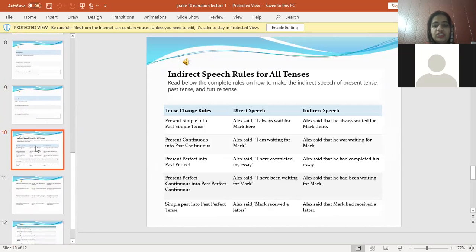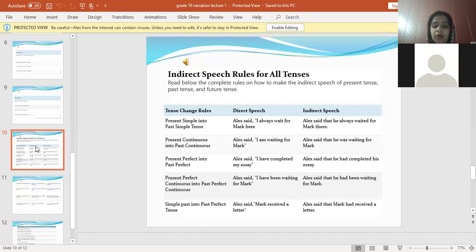Then we have the rules for change in tenses. The second rule, we will quickly discuss, that is change in indirect speech rule for all the tenses. This is that simple present will be changed into simple past, means first form will be changed into second form. Present continuous into past continuous, means is, am, are will be changed into was, were. Present perfect into past perfect, has, have will be changed into had. Present perfect continuous into past perfect continuous, that have been waiting, has, have been waiting will be changed into had been waiting.